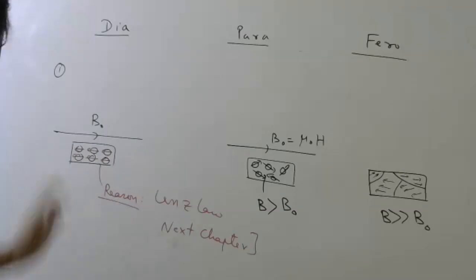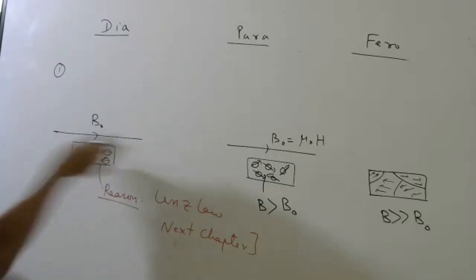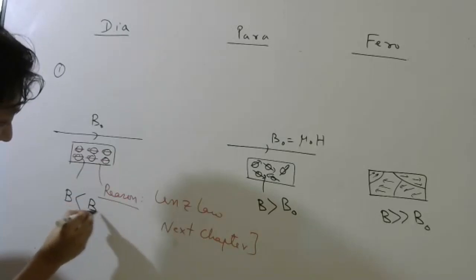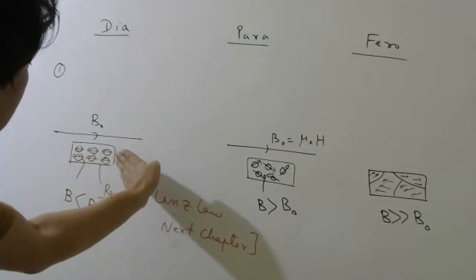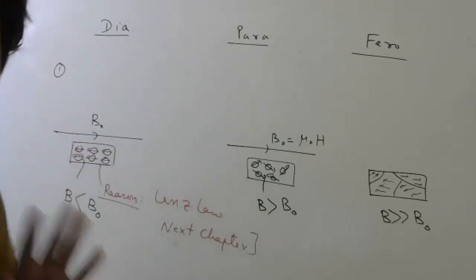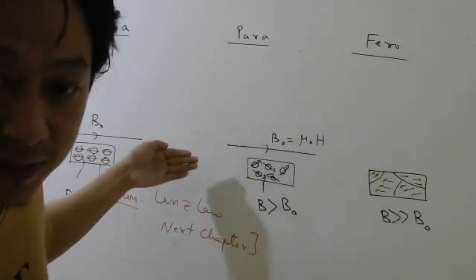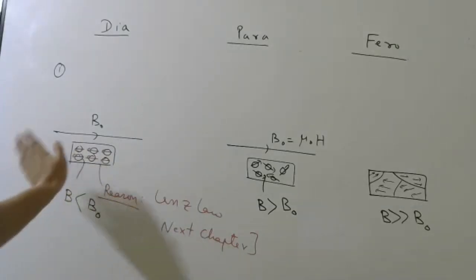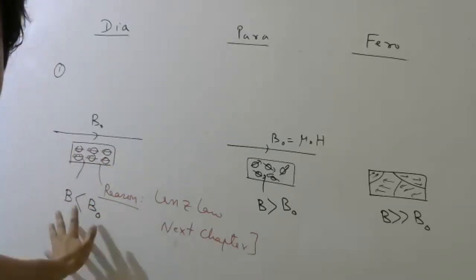direction for each atom. That is the reason why this will have magnetization in this direction. Understanding or not? That is the reason why the total magnetic field is less than outside. Is it clear now why it is less? Because this will create a magnetic field in this direction, opposite to this one. So total will be this minus this. Here total will be external plus magnetization. Here also external plus magnetization. But here it will be opposite: external minus magnetization. So the total magnetic field here will be less than outside.